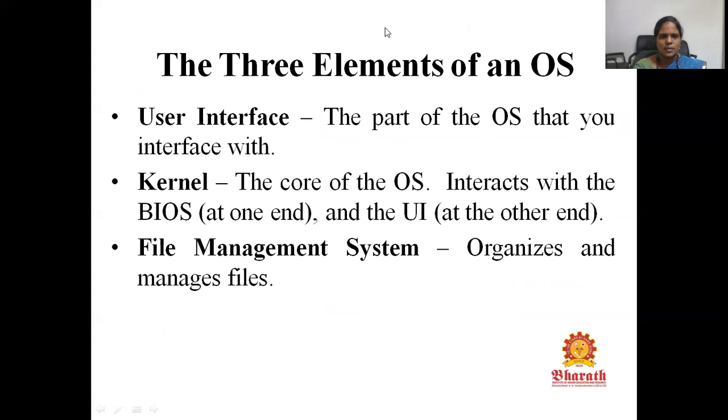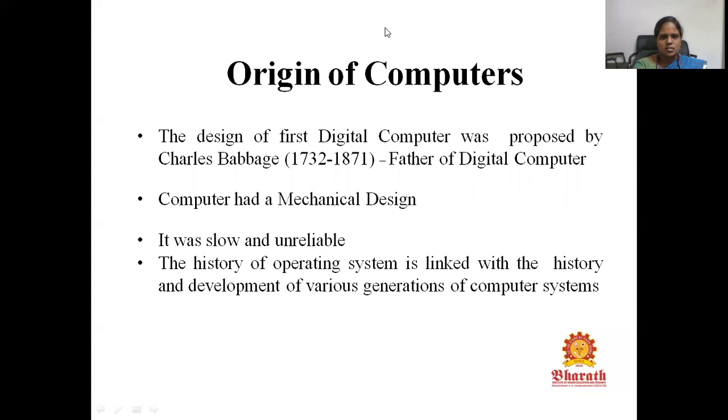So the three elements of an operating system: the first one is user interface. User interface is the part of operating system with which you are going to interface with the computer hardware. Kernel, as we already saw, is the important part and it is also called the heart or core of the operating system. It will interact with the BIOS at one end and the user interface at the other end. Next is file management system. It organizes and manages the files. Entire information about the files will be recorded in the file management system.